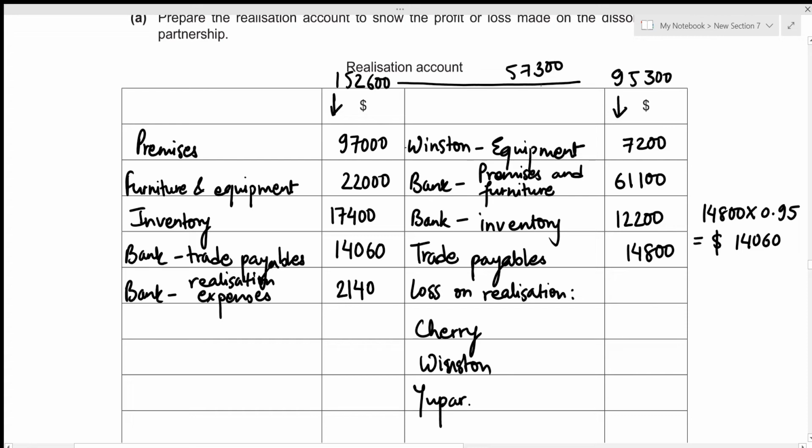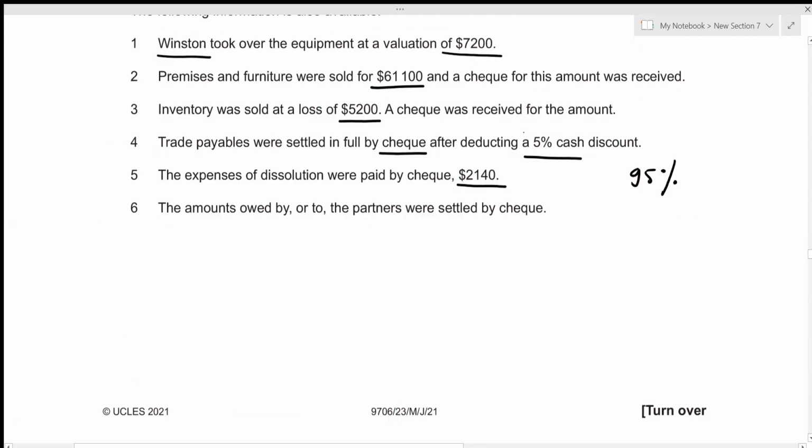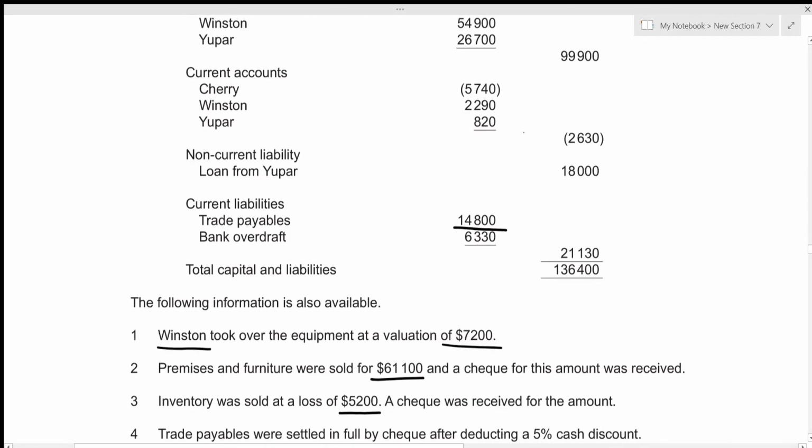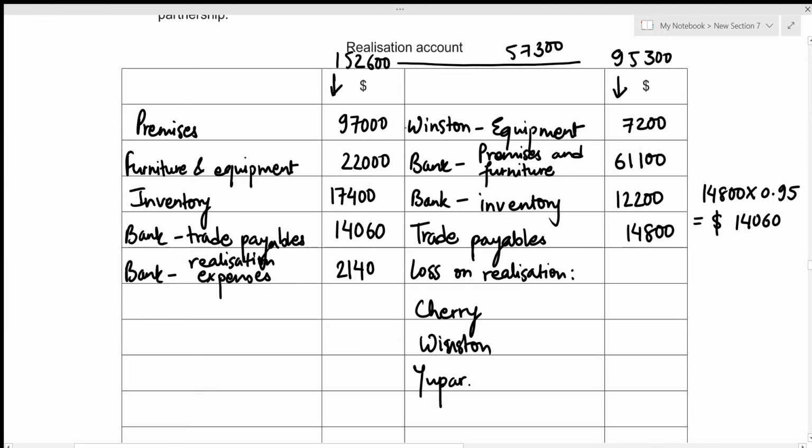And now we need to divide this loss among the three partners on the basis of their profit and loss sharing ratio, which is 3:5:2. Let's figure this out first. For Cherry, that's just going to be 57,300 into 3 by 10, because 3 plus 5 plus 2 is going to be 10. This gives the loss on realization for Cherry to be 17,190.